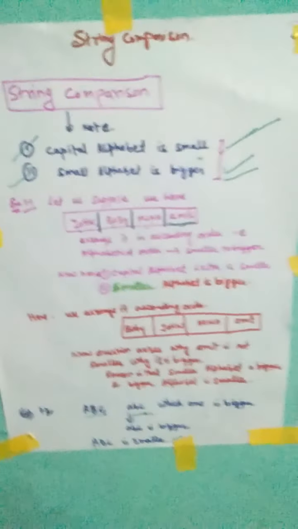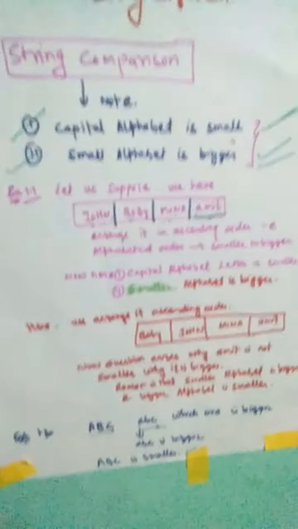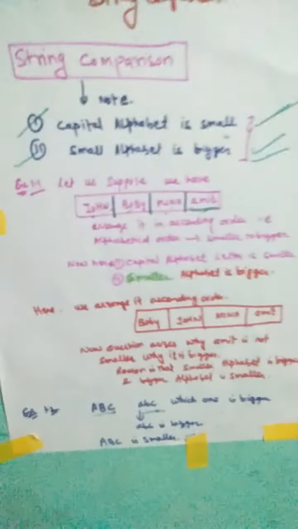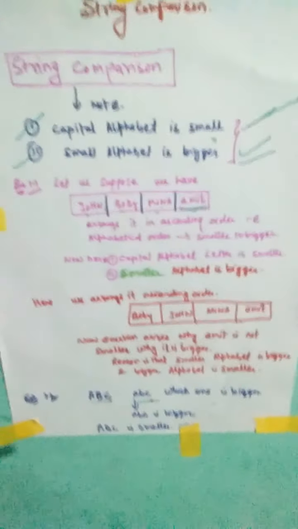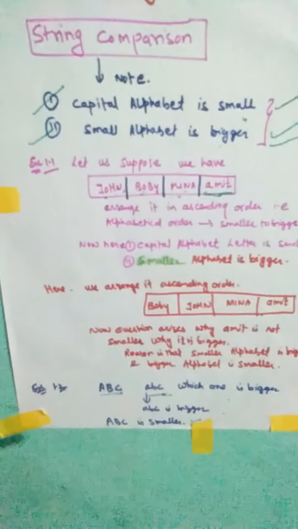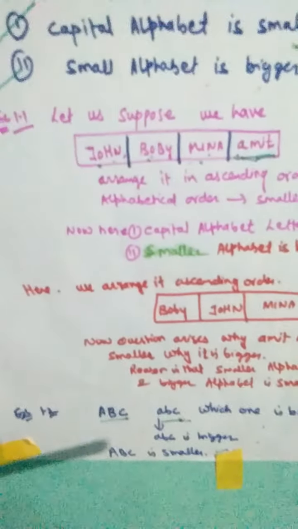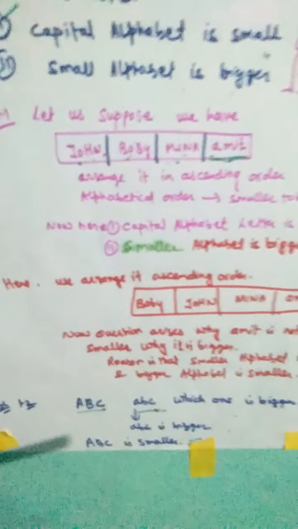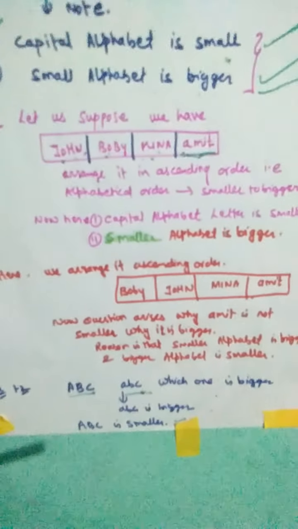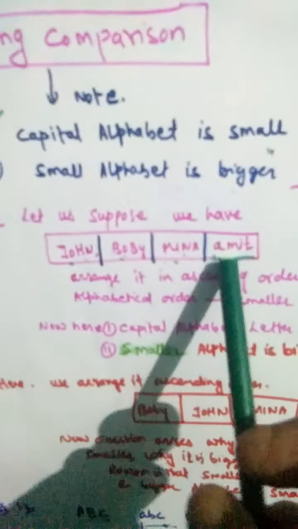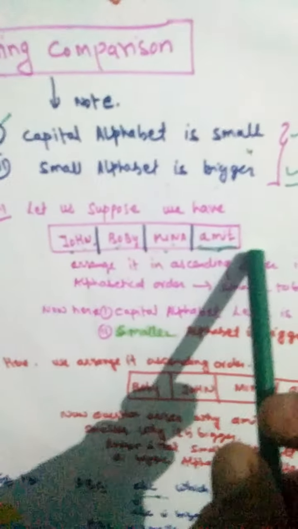Well, in string comparison, the basic rule we have to follow is this: if any character is given as a capital letter, then that letter will be treated as small, and if it is given as a small letter, then that letter will be treated as bigger. Let us suppose we have four names: John, Bobby, Meena, and Amit. Here John, Bobby, and Meena are given in capital letters, and Amit in small letter.